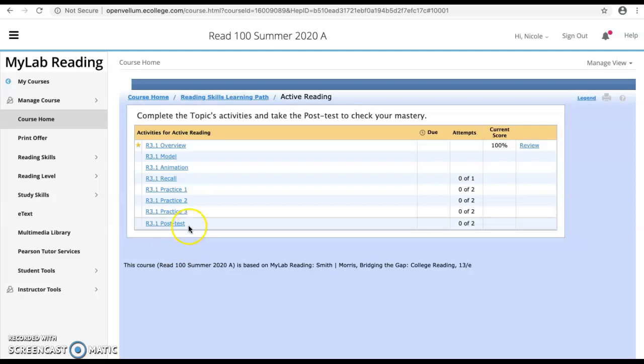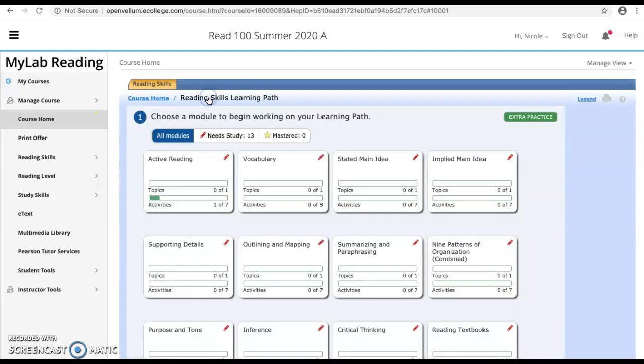So for week 1, that means this quiz and all of this material are due by Sunday night. And that is my intro to my reading lab. Hopefully that makes sense to you. This little green bar will move and grow as you do your work, and then once the whole thing is finished, you'll get a little star right here.